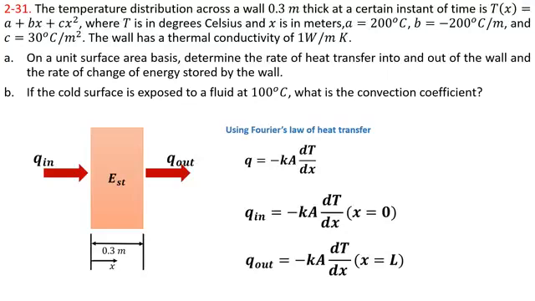Similarly, Q out is the heat transfer at x is equal to L. So Q out is equal to minus kA dT over dx at x is equal to L. We know the values of k and A, both given in the problem statement. So we have to find the value of dT over dx at x is equal to 0 and x is equal to L.